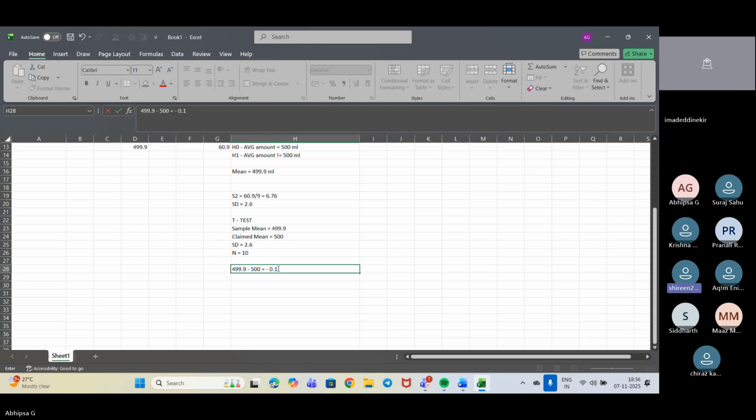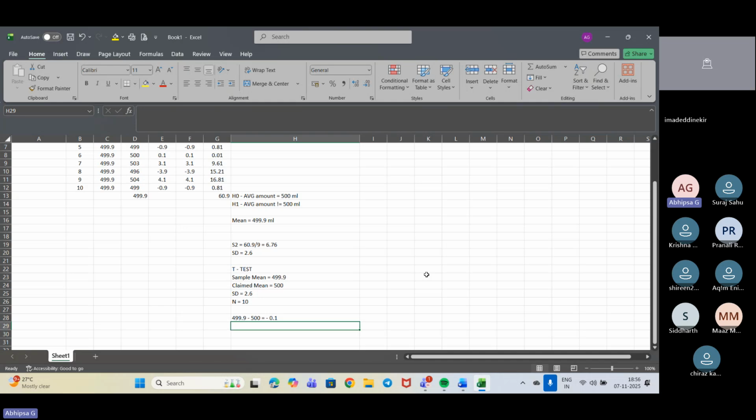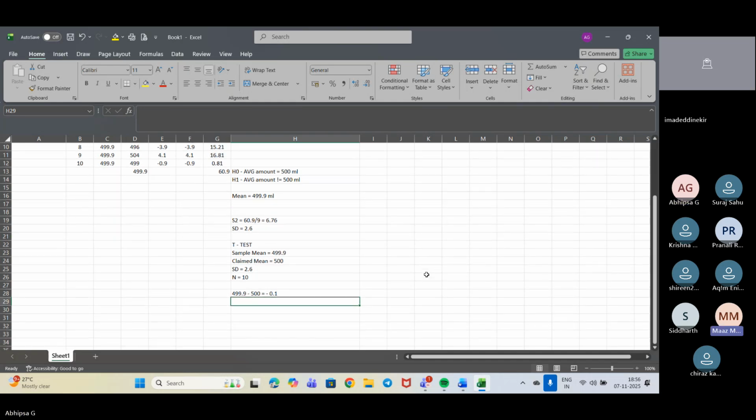Yes, ma'am. Right? So everyone, I am not asking to only one. What about others? They are getting this part? Yes, ma'am. Yes, ma'am. Okay, fine. So I am doing the difference between the means.